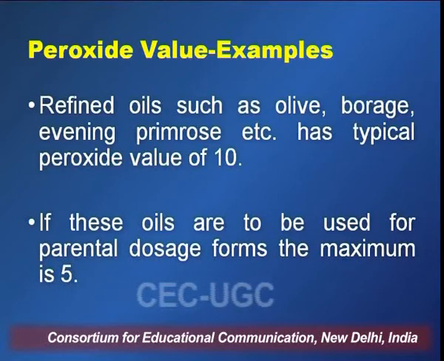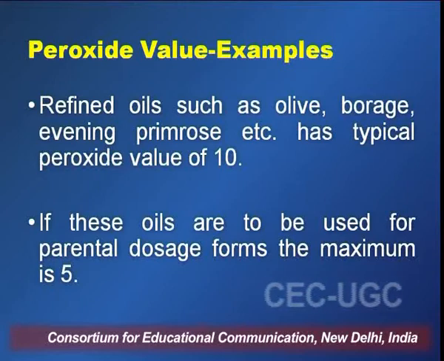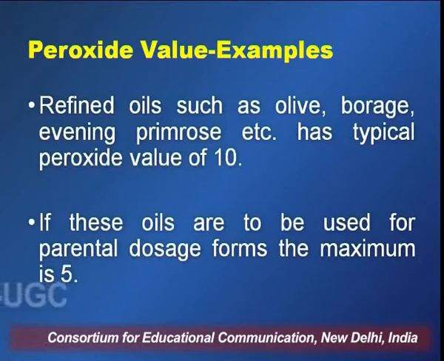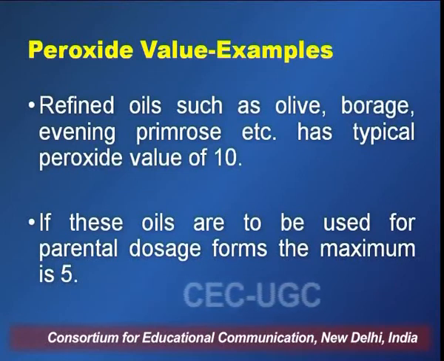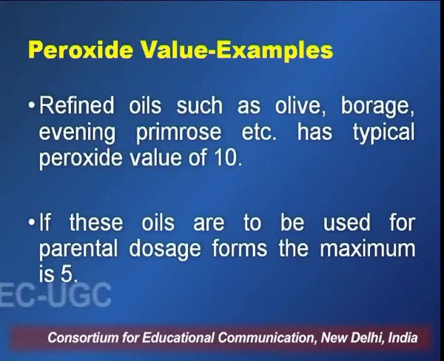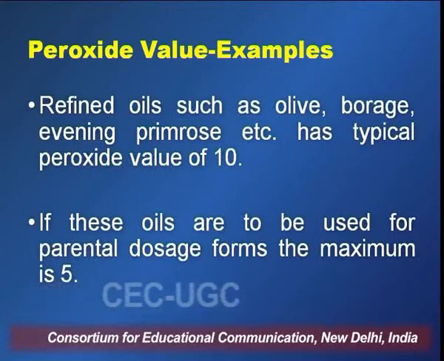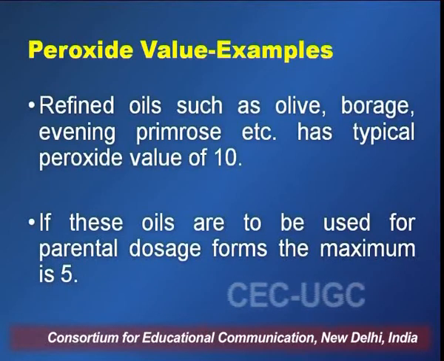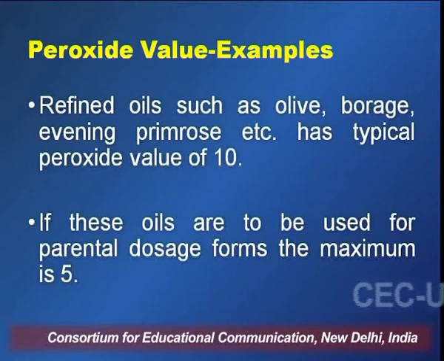And if these oils are to be used as a vehicle for the parenteral administration of certain drugs, then the maximum allowed peroxide value for these oils is 5. So, the lower the peroxide value, the less is the unsaturation, and the less liable they are towards oxidative degradation. So this is how peroxide value helps in assessing the quality of a fatty substance or an oil.